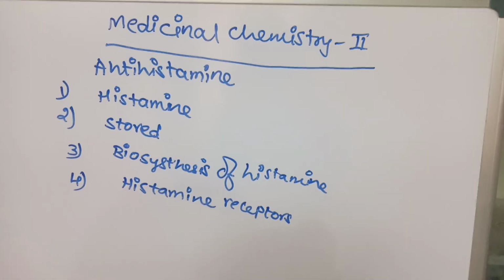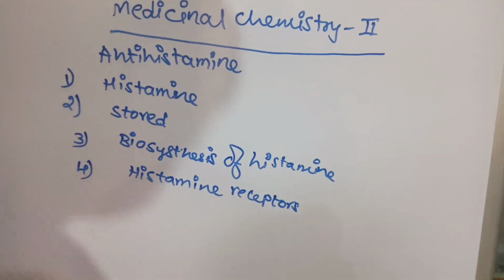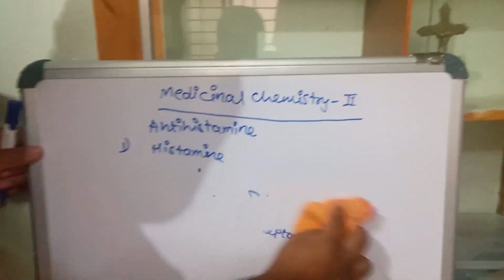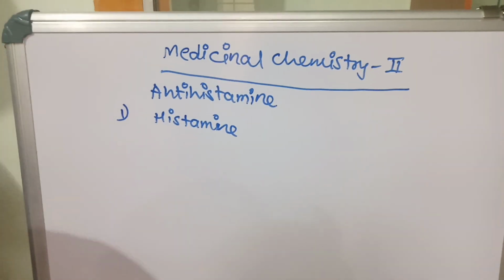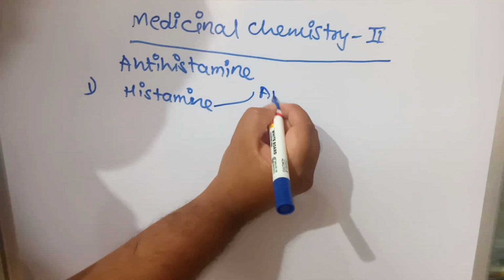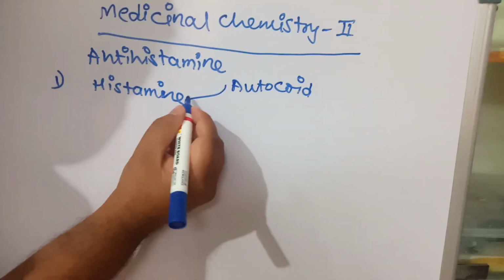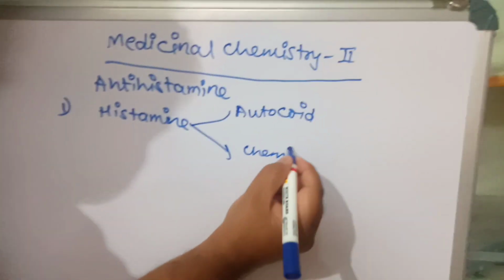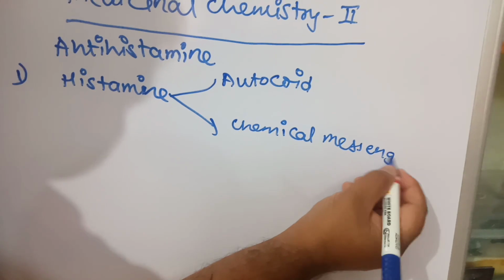So let us see what are these particular histamines. Histamine is an autacoid. Histamine is a chemical messenger.